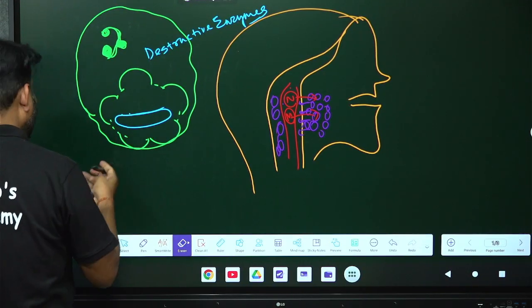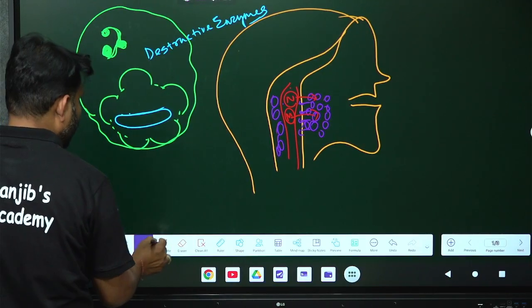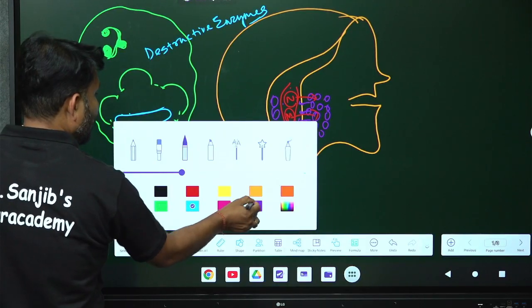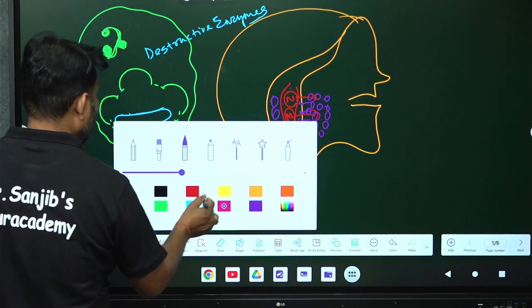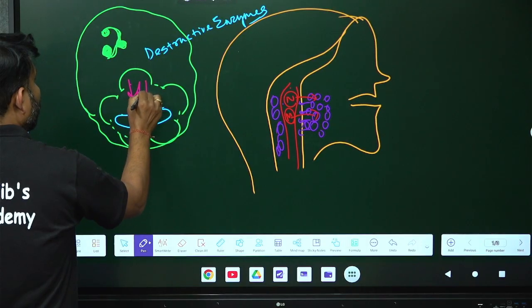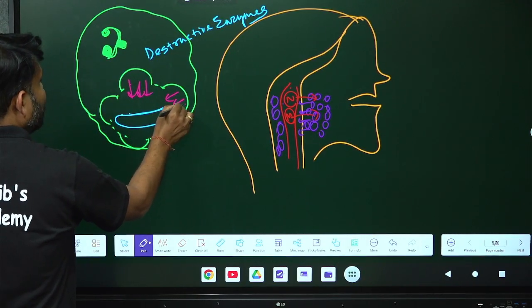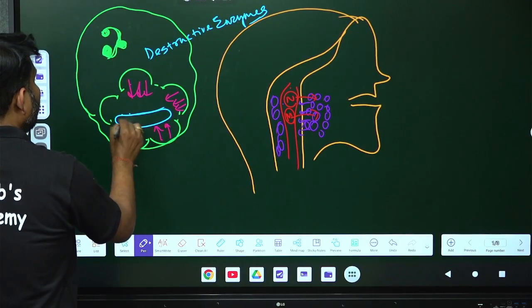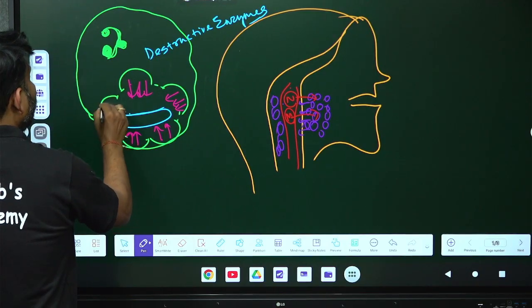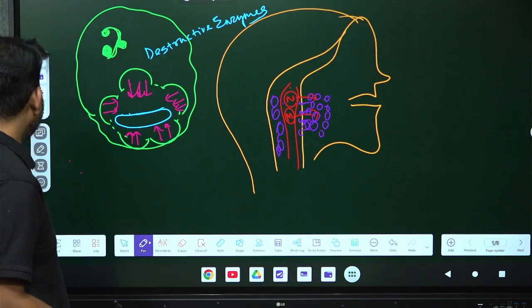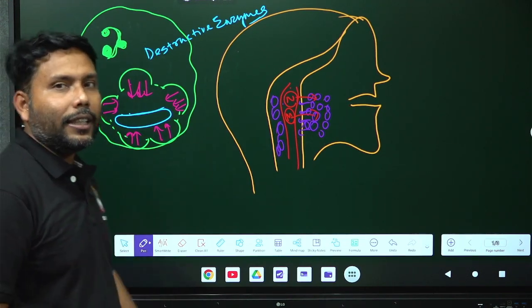Okay. So these destructive enzymes will be secreted from the neutrophil. These are the pink color, okay? So destructive enzymes will be secreted from the neutrophil. Then these enzymes will be secreted, and these enzymes will act on the bacterial side.